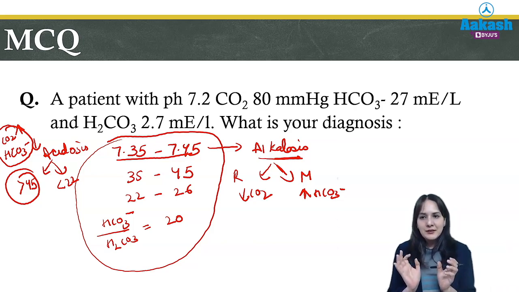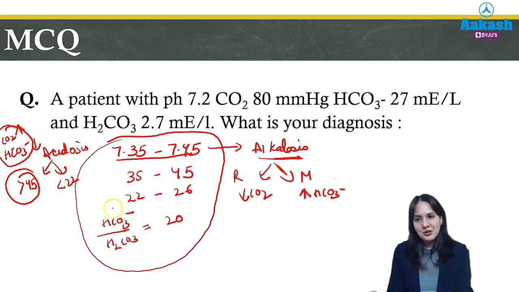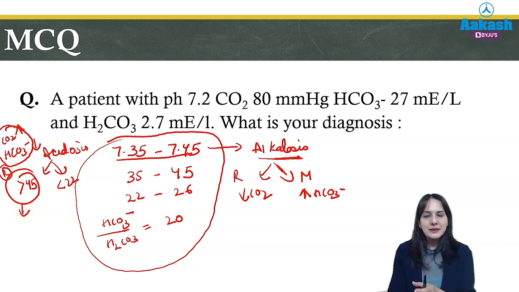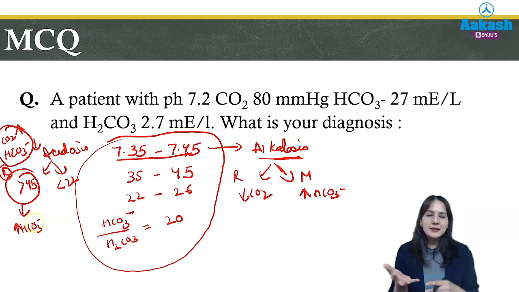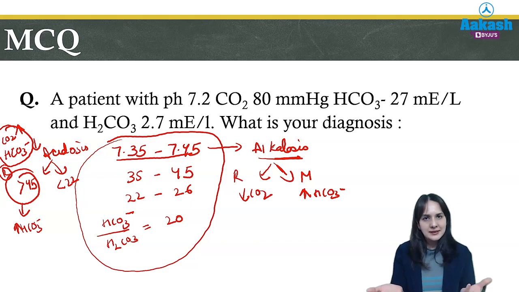Now further, the third point is compensation. Whenever there is respiratory acidosis, there is some problem in the lungs. So who will compensate? The body will compensate by increasing bicarbonate levels, because acid is more, and this is due to some pathology of the lungs that it is not able to clear excess carbon dioxide.